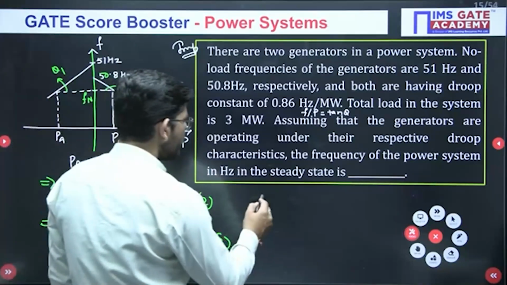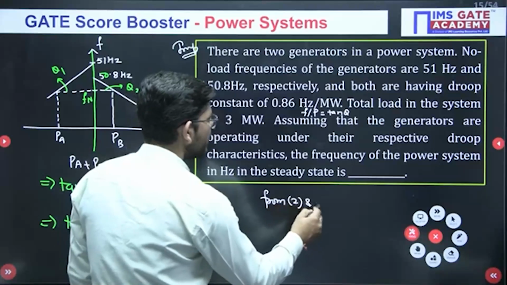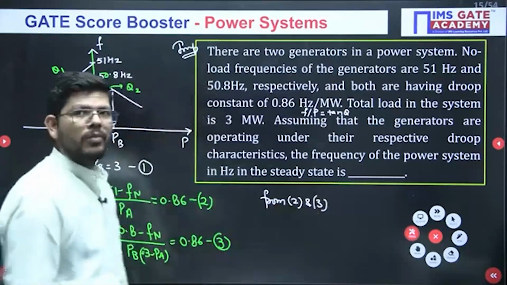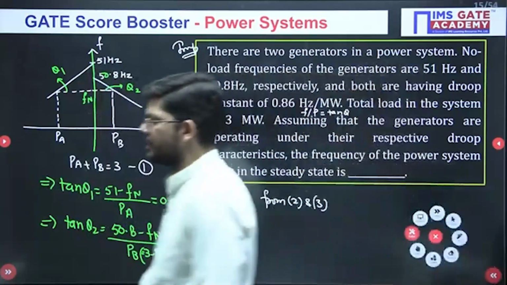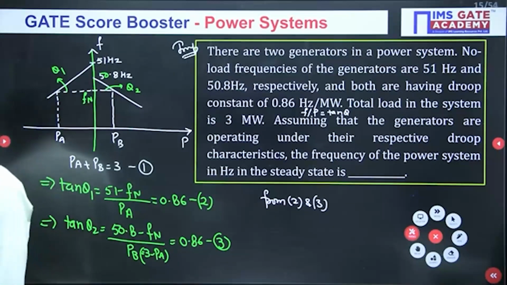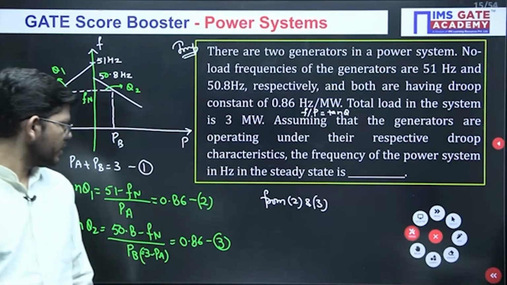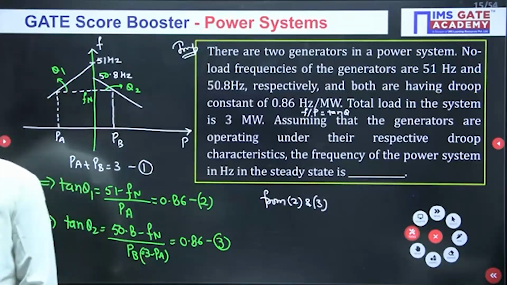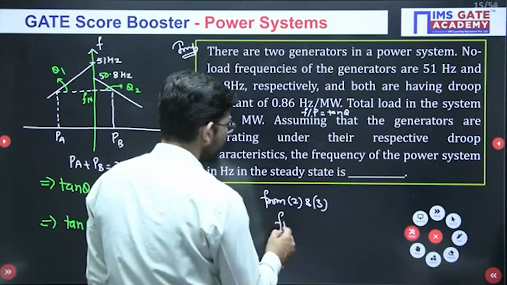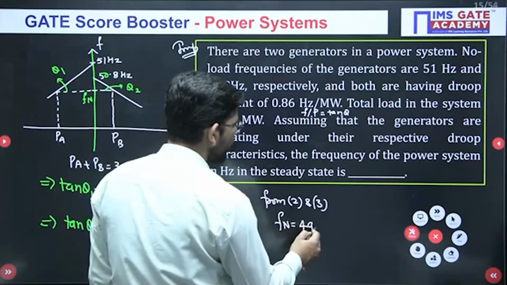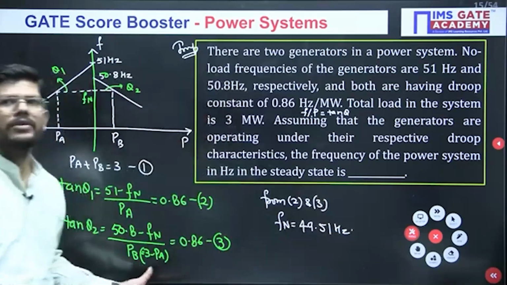When you solve equations 2 and 3, you will get the value of Fn. The answer that I am having is 49.51. Fn is coming out as 49.51 hertz. So just see, this is how you can solve these kinds of questions.